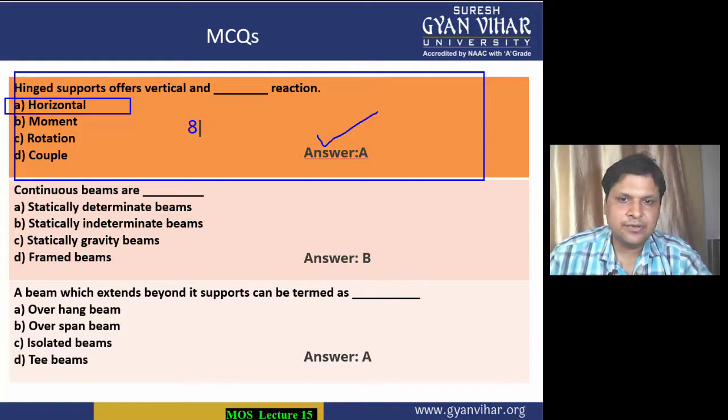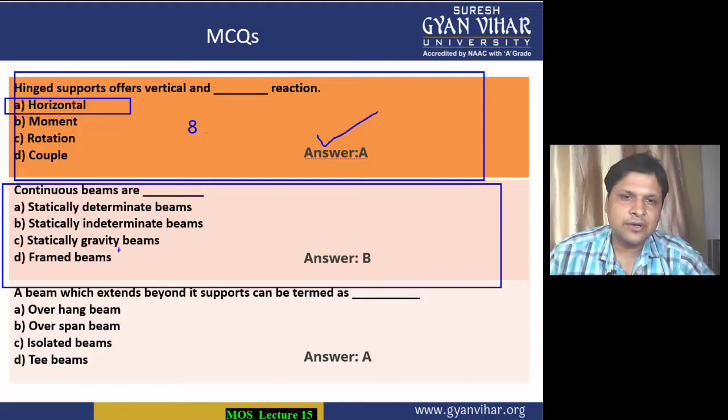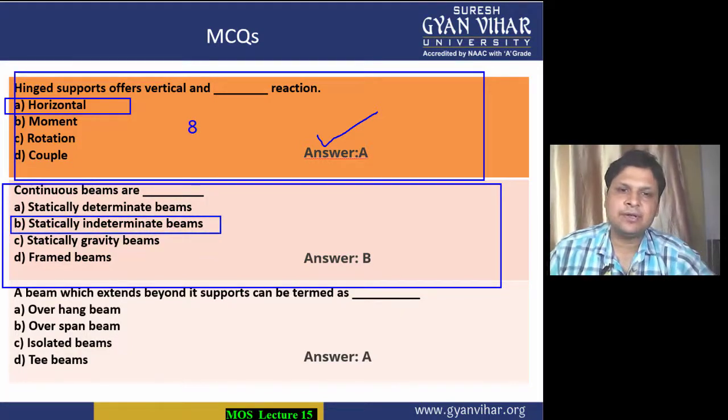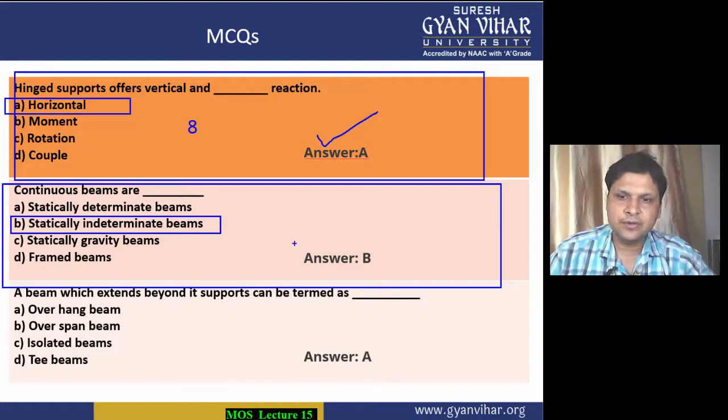All right, coming into MCQ number 9. Continuous beams: in the case of a continuous beam, can support reactions be calculated? Continuous beams are basically indeterminate beams, because here we can't calculate the support reactions. So B is the correct option.